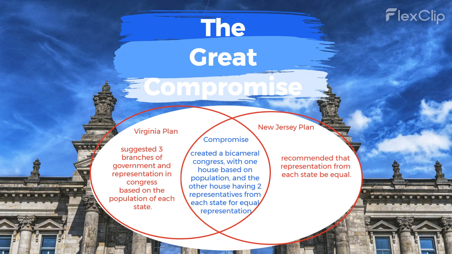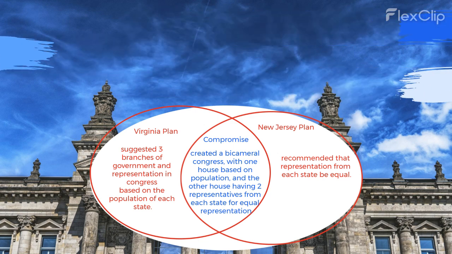The Great Compromise created a bicameral Congress, with one house based on population, and the other house having 2 representatives from each state for equal representation.